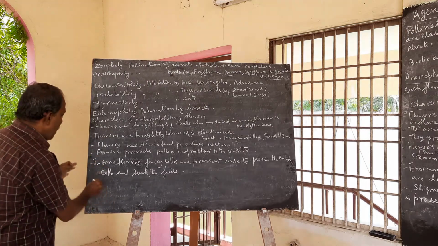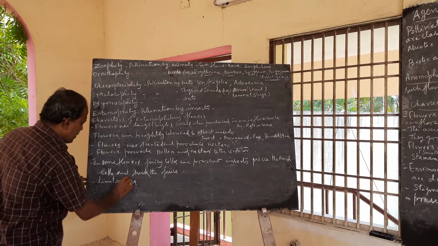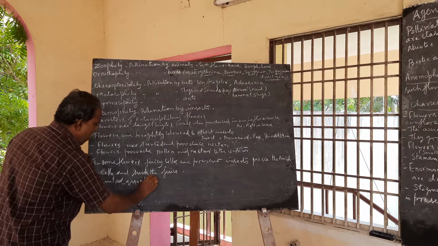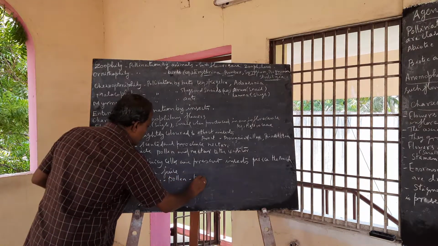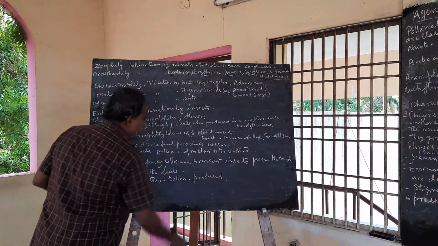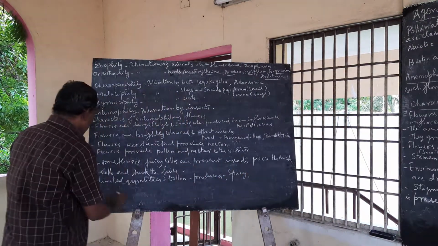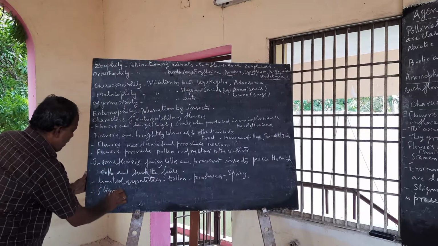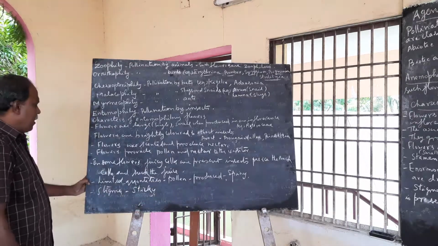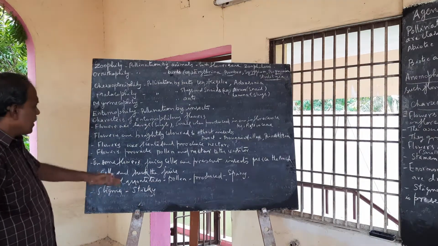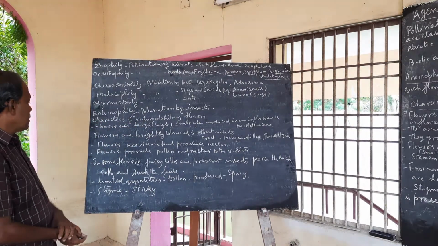Limited quantities of pollen are produced. And then the pollen is spiny, so that the stigma is sticky enough to catch the pollen. These are certain characteristic features of entomophilous flowers.